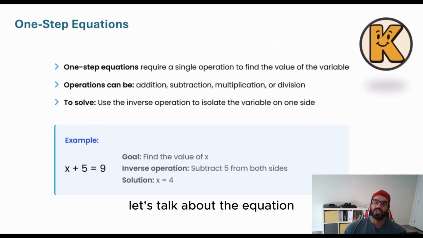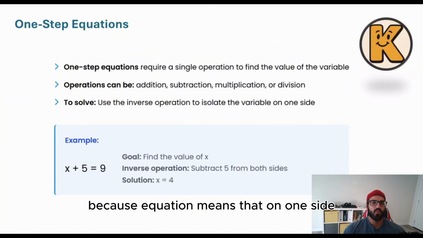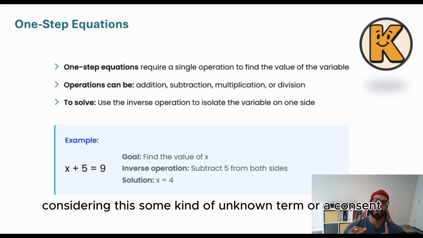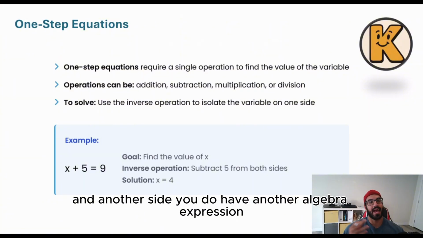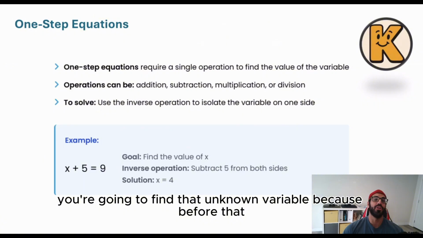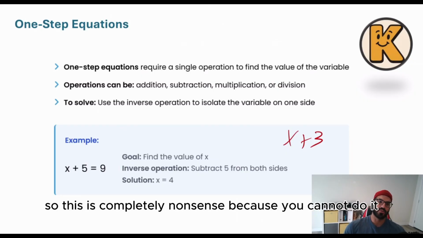Let's talk about equations. The reason I was avoiding talking about it is that an equation means that on one side you have an algebraic expression, considering the coefficients, some kind of unknown term or a constant, and on the other side you have another algebraic expression. So by having this one equal to another one, we are going to find that unknown variable. Because before that, for example, I would give you x plus 3 and then ask you to find x. This is completely nonsense because you cannot do it.